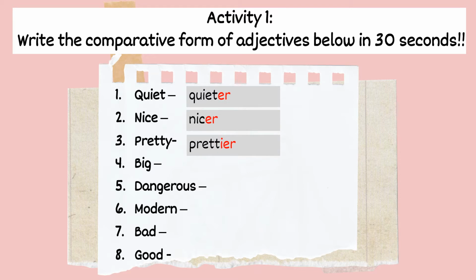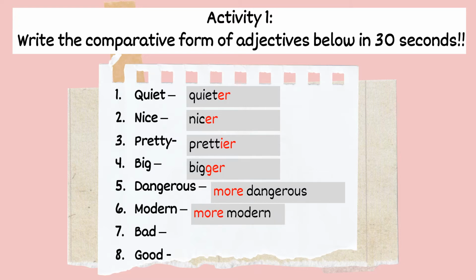Big, bigger. Dangerous, more dangerous. Modern, more modern. Bad, worse. And the last one, good, becomes better. Okay, well, class, are you able to write all the comparative form correctly?